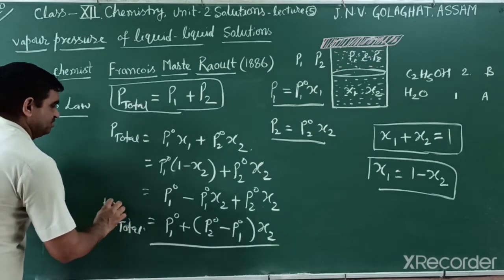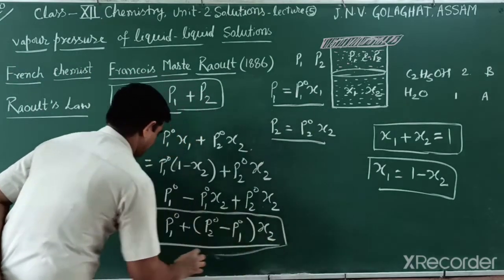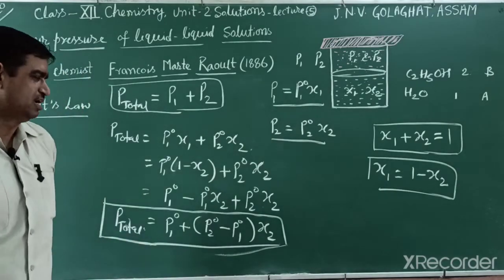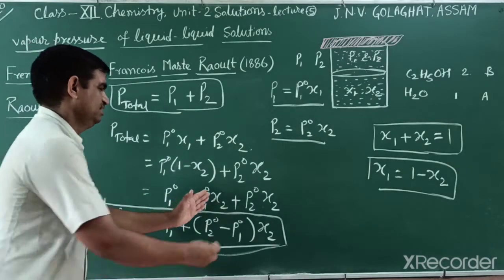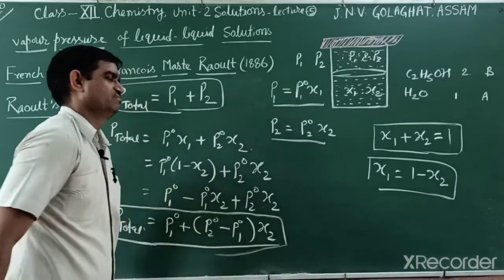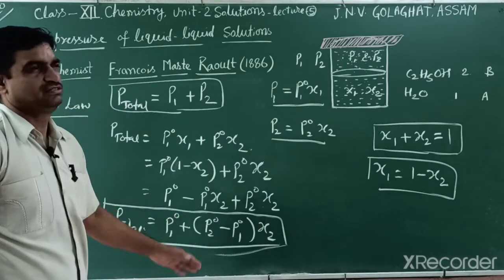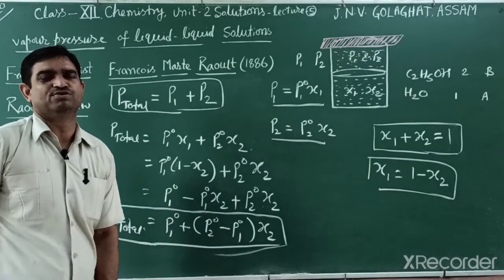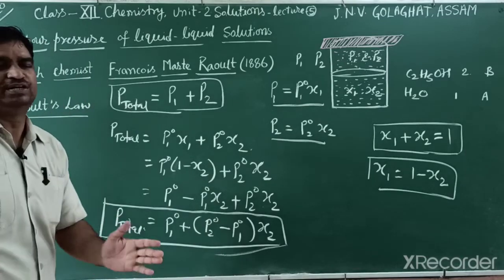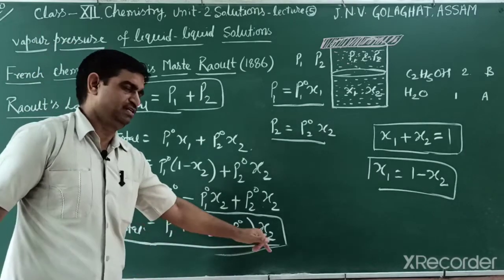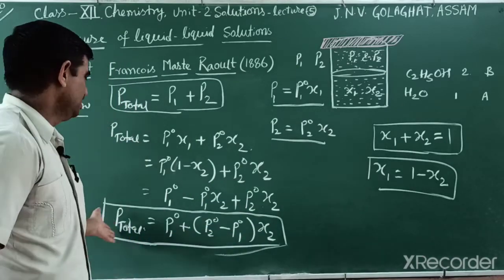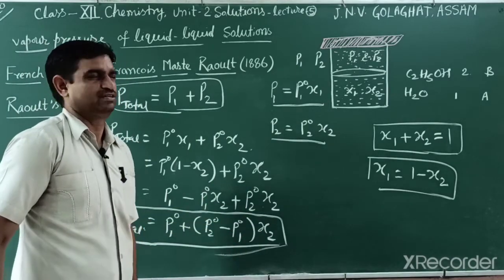So students, we can explain the characteristics of Raoult's law by this equation. What do you conclude? We can explain the total pressure only by a single component's mole fraction. If you know the solute mole fraction, then we can find out the total pressure.